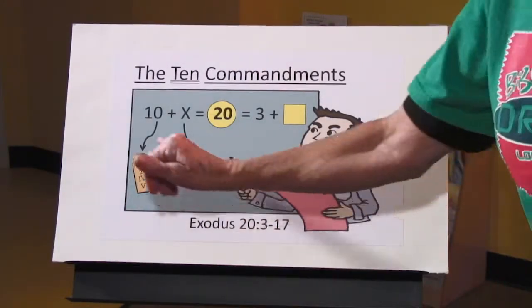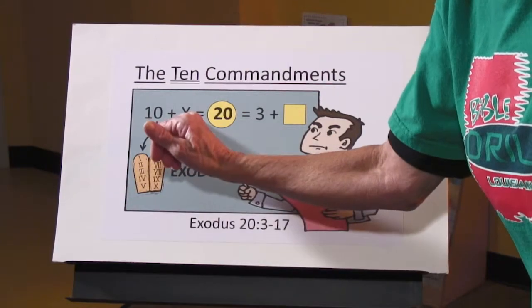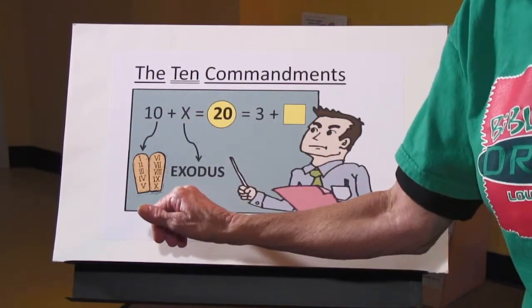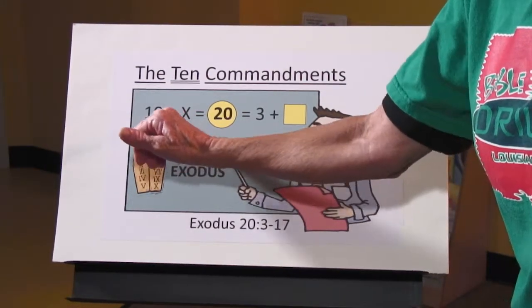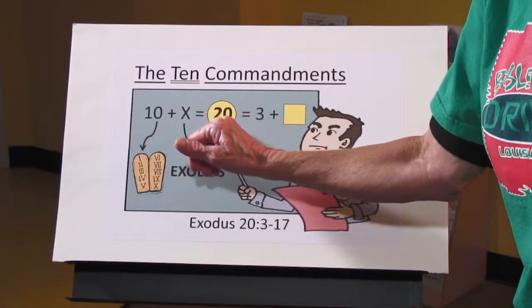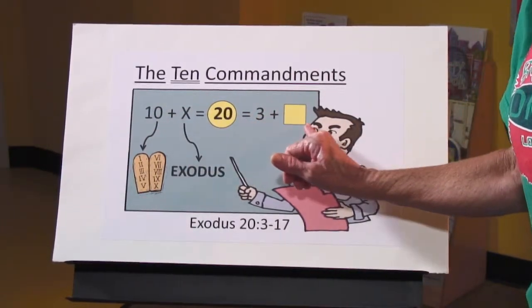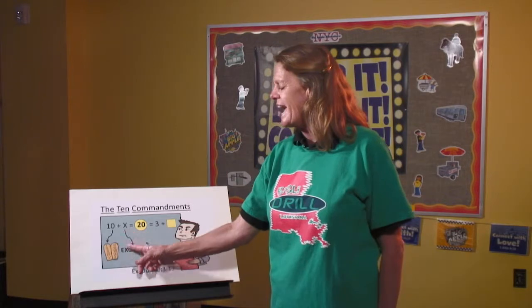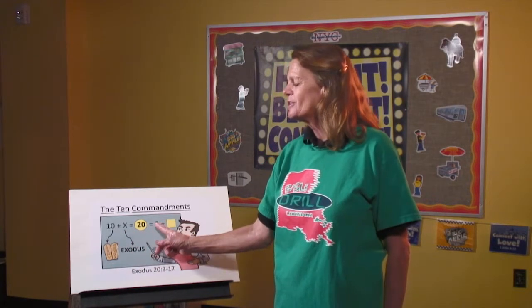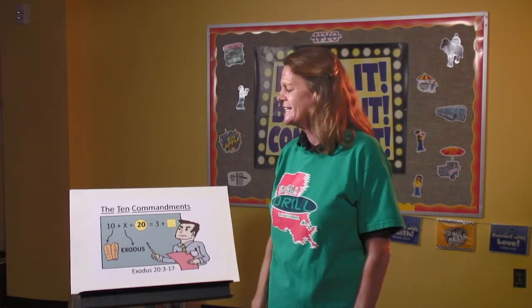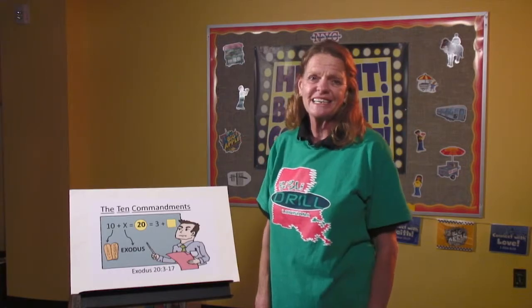So 3 plus what equals 20? 3 plus 17. So we go, the 10 Commandments, X, which stands for Exodus. The 10 Commandments, 10 plus X equals 20. 3 plus 17. The 10 Commandments, Exodus, 20, 3 through 17. The 10 Commandments.